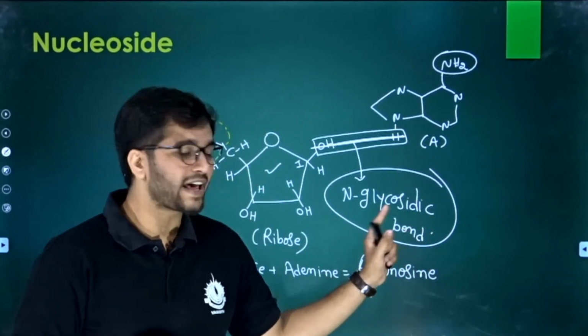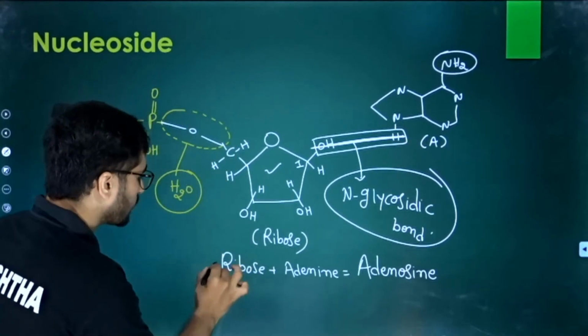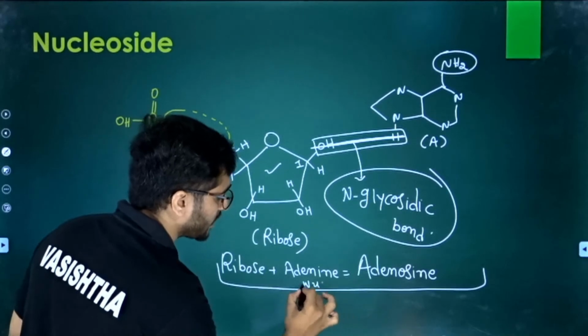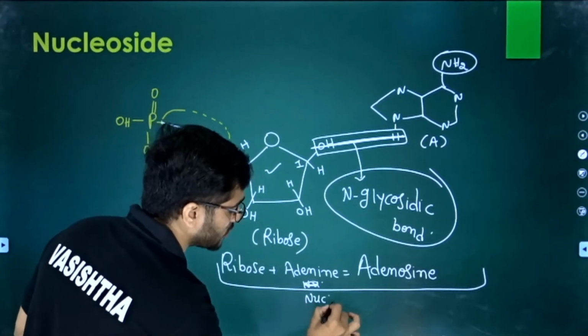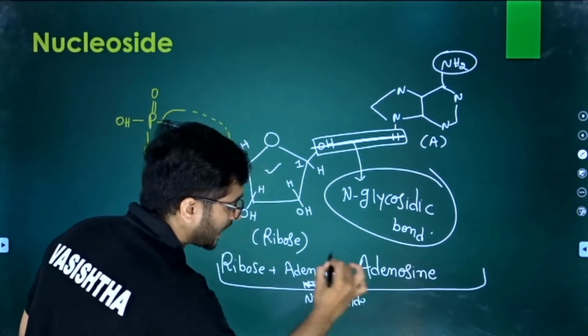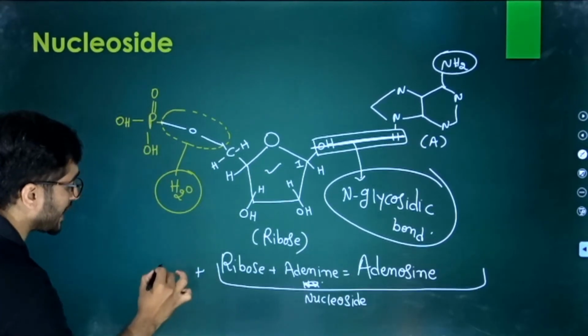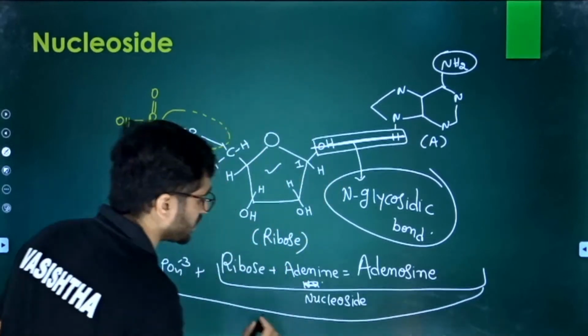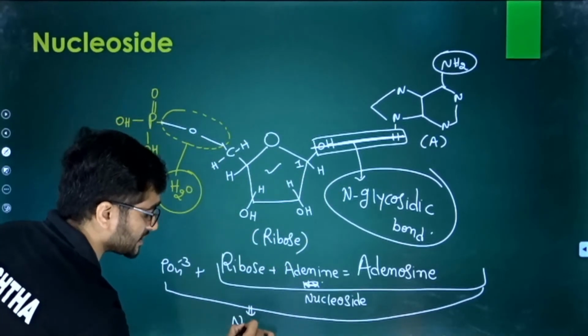One, we get an N-glycosidic bond at the formation of the nucleoside. See, this one is the nucleoside. As we discussed, nucleoside plus phosphate is now a nucleotide. So this is our topic.